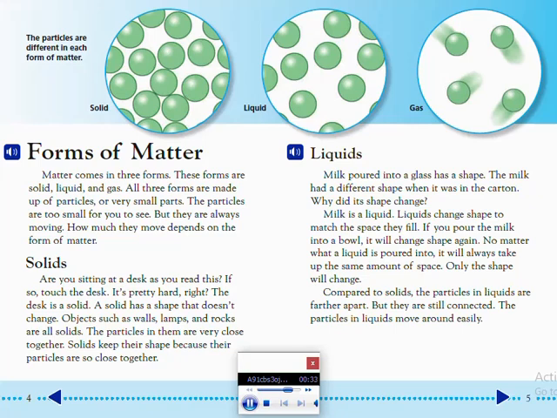Compared to solids, the particles in liquids are farther apart, but they are still connected. The particles in liquids move around easily.